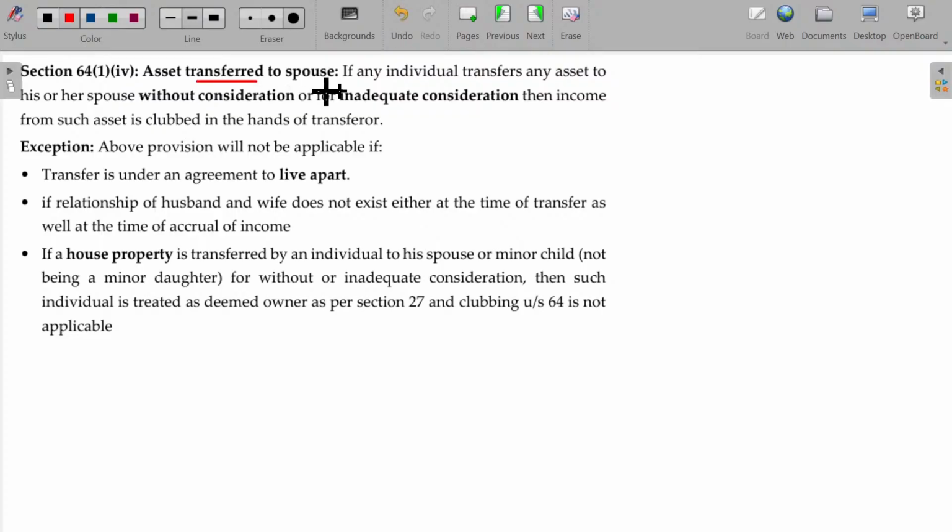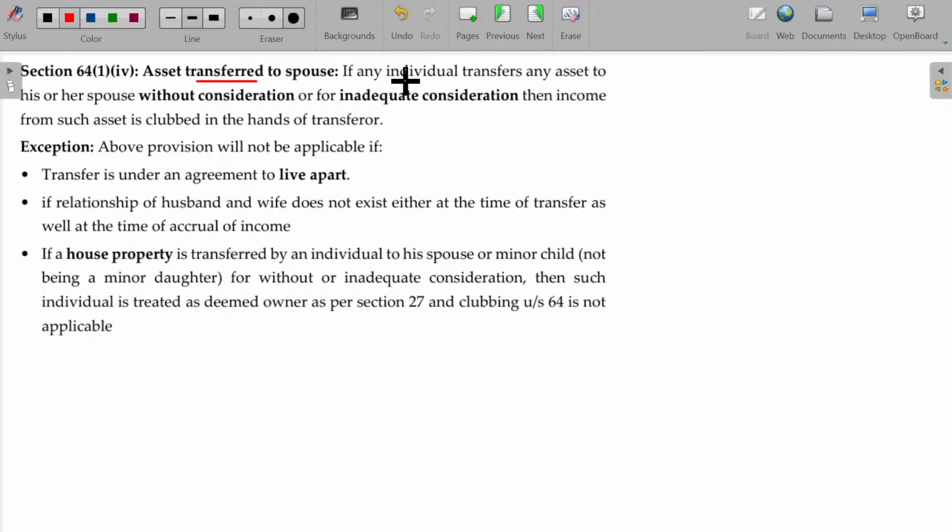So asset transfer to spouse, but this one is not applicable for the residential house property transfer. Why? If a husband transfers a residential house property for the benefit of his spouse or minor daughter, that will be covered under section 27, income from house property, deemed to owner. Okay. So by the time I told, I'll just reconnect this along with the clubbing chapter later on.